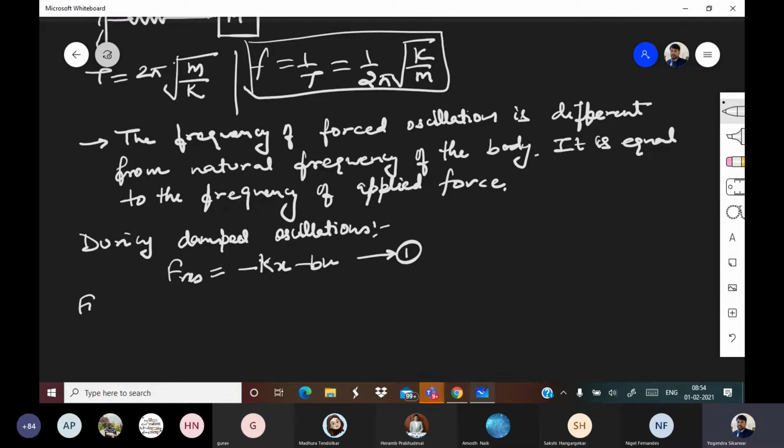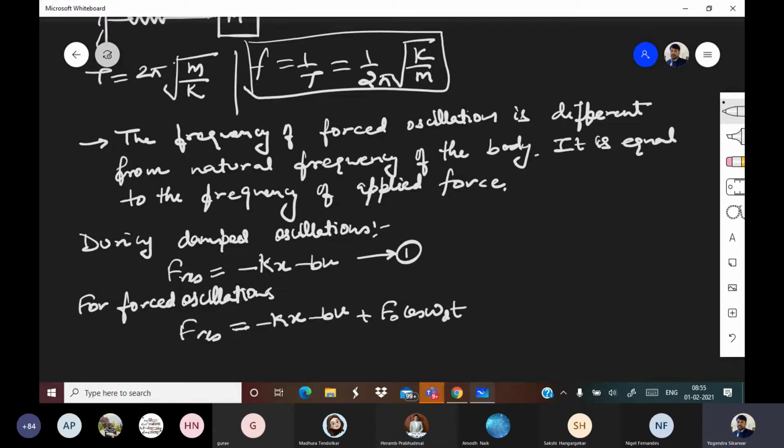Now for forced oscillations, what do we need? We need one more extra force, right? So F resultant is equal to minus kx minus b v plus F naught cos omega d t.